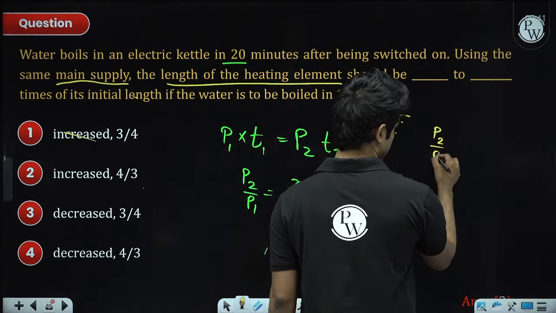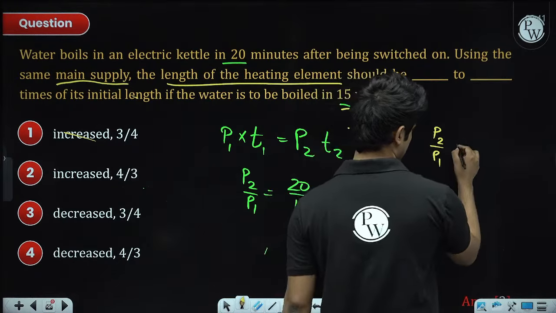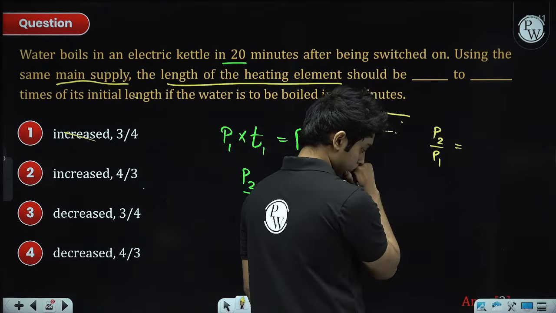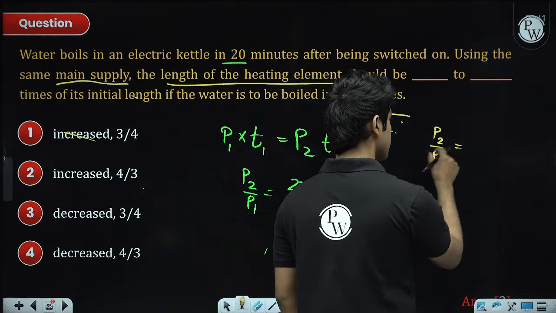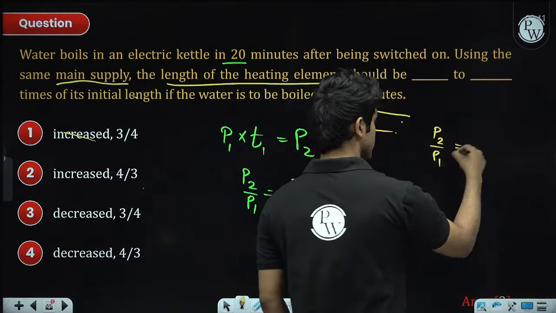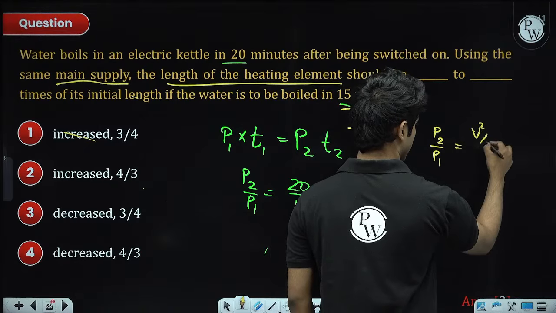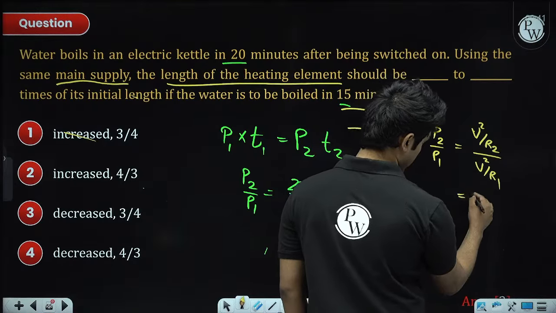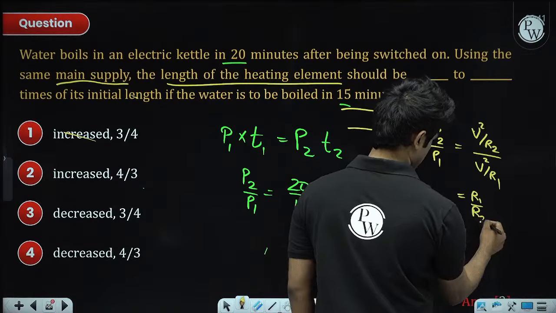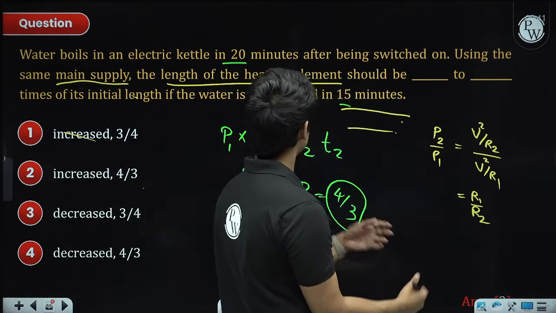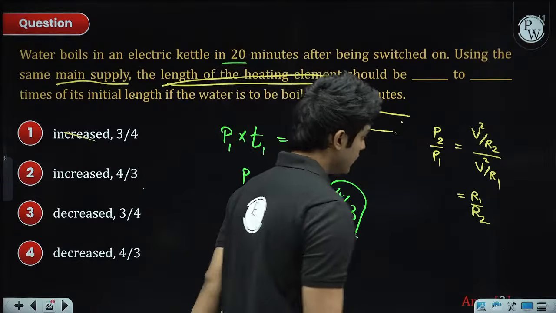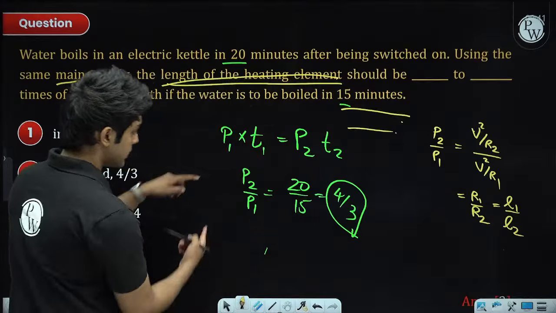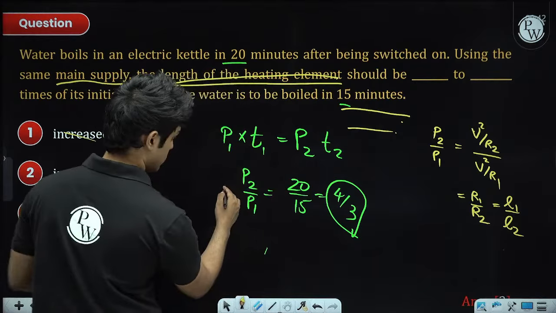P2 by P1. Now power is V square by R, right? Because the main supply is the same, the voltage across the appliance is the same. So P is V square by R, so this will be V square by R2 divided by V square by R1. So this would become R1 by R2. And the resistance is directly proportional to the length of this heating element, so this will be equal to L1 by L2. So this is basically the opposite ratio, I guess. Yeah, this will be L1 by L2.